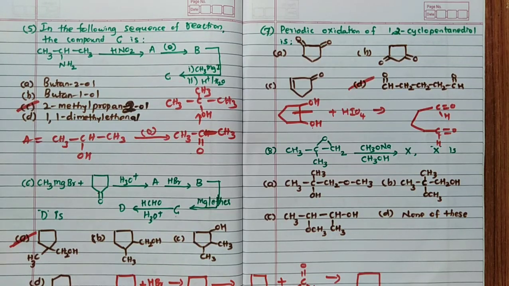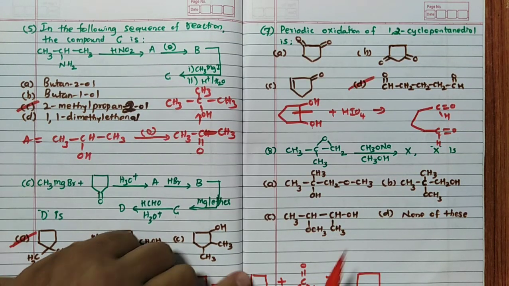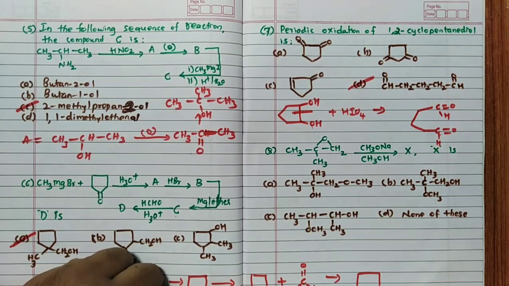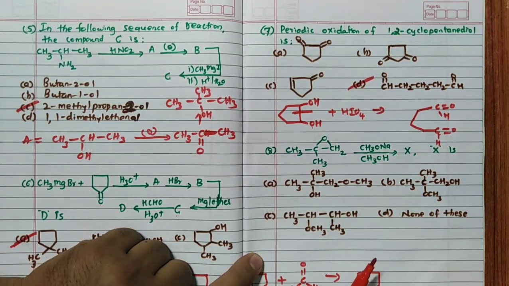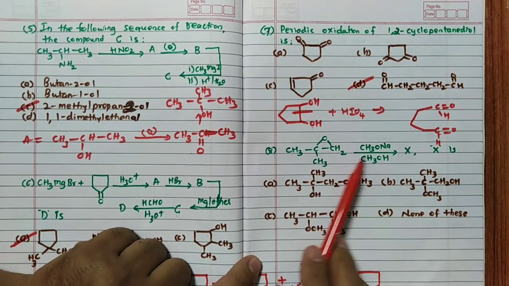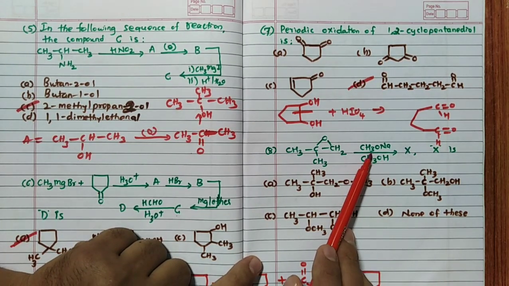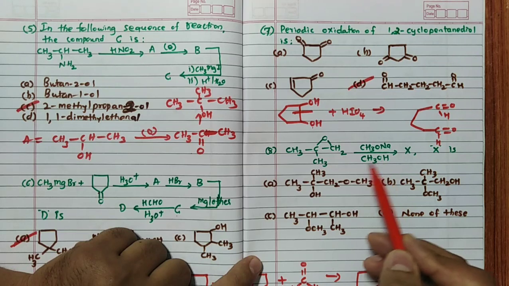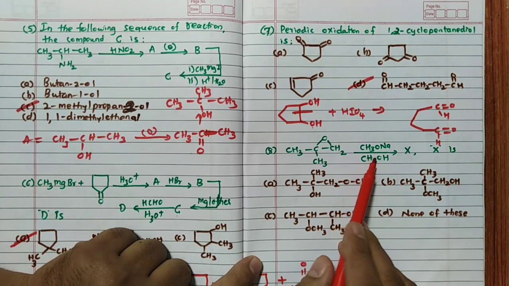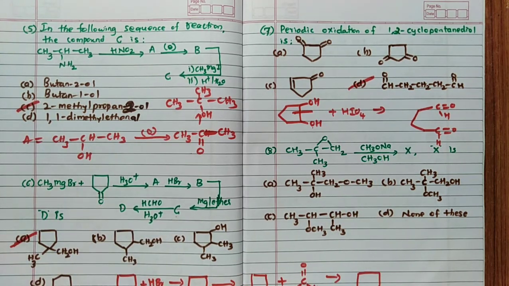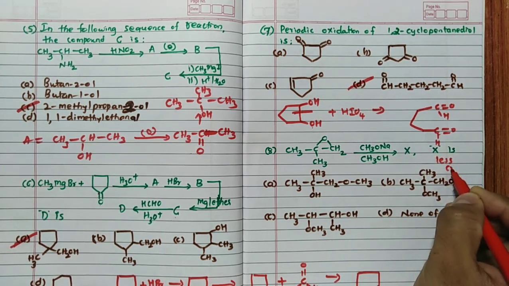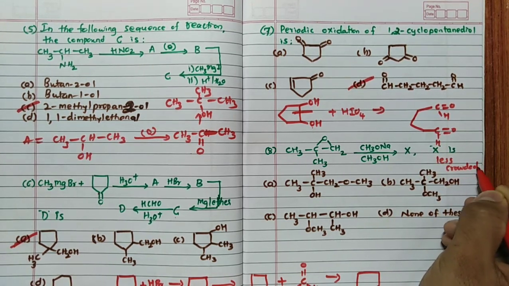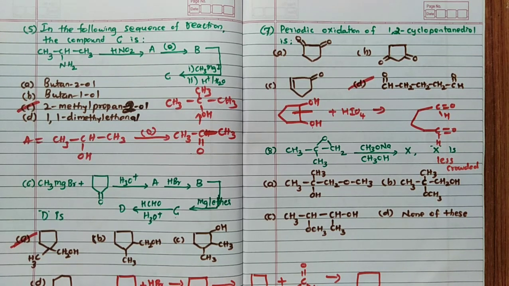Now this one is another type of reaction, a nucleophilic substitution reaction. The nucleophile will attack this particular carbon. A very important point: always remember, in the presence of a base, the nucleophile, CH3O-, always attacks the less crowded carbon, meaning the less sterically hindered carbon.